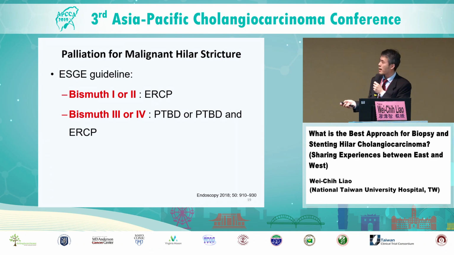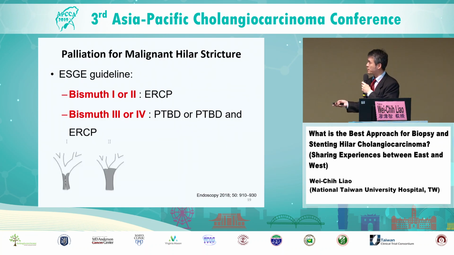According to the ESGE guideline, it suggests for Bismuth 1 or 2, ERCP is the preferred route, because for Bismuth type 1 or 2, the anatomy is quite similar to distal biliary stricture and can be completely drained with either 1 or 2 stents. However, for Bismuth 3 or 4, there is a high chance that endoscopic drainage may not be complete. Therefore, the ESGE guidelines suggest PTBD or a combination of PTBD and ERCP in these patients.